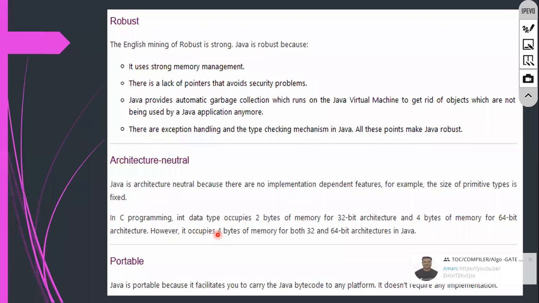But when it comes to Java, the integer data type will occupy only 4 bytes, whether it is 32-bit or 64-bit. So in total, 32 bits of memory it will occupy. That is the reason why it is architecture neutral. No need to worry about the architecture here, as well as portable.